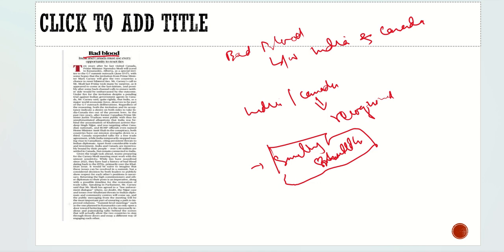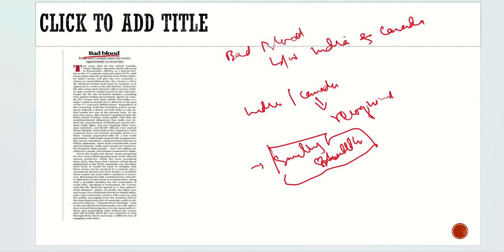But after that, when there was the Narasimha Rao and Manmohan Singh government, especially known for the LPG reforms, India became the market hub for the world, and the relationship between India and Canada started to go well.